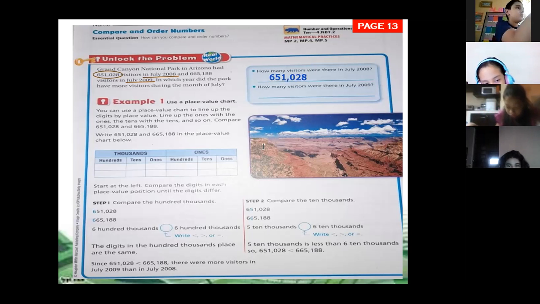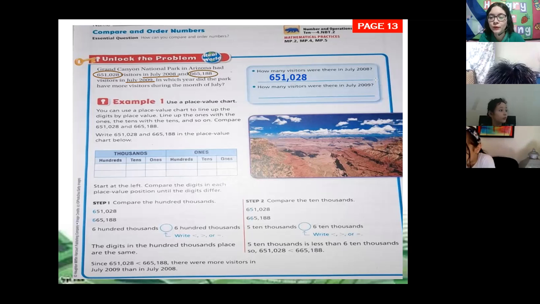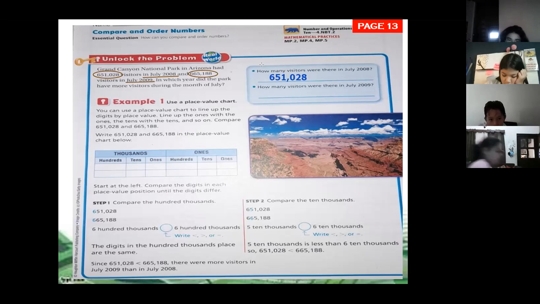Excellent. Now, how many visitors were in July 2009, class? 2009. You have to complete it in your book. How do you read that number? The second amount, the visitors. 665,188. That's the amount of visitors in 2009, class. Complete it in your book.